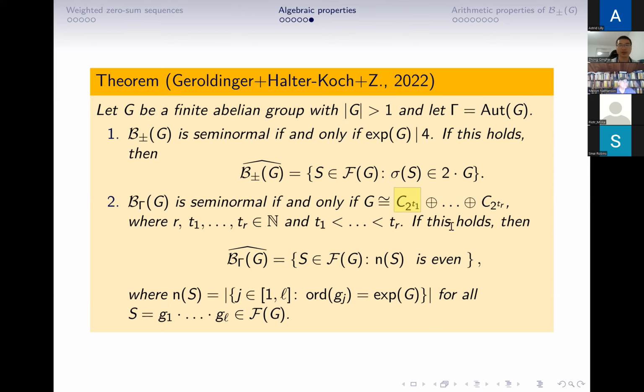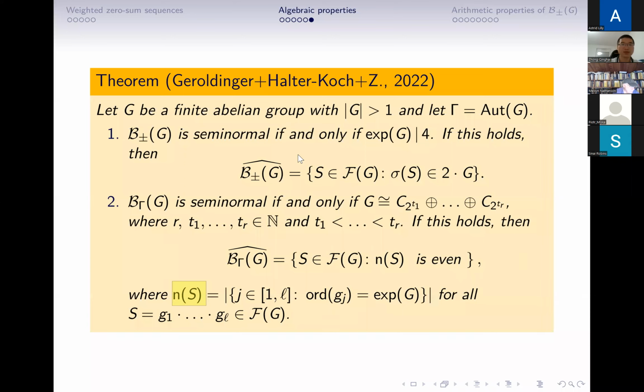And if this holds, we can also get the complete integral closure of B sub gamma G, which is all those sequences such that n_S is even, where n_S means the number of terms that have order equal to the exponent of G is even.